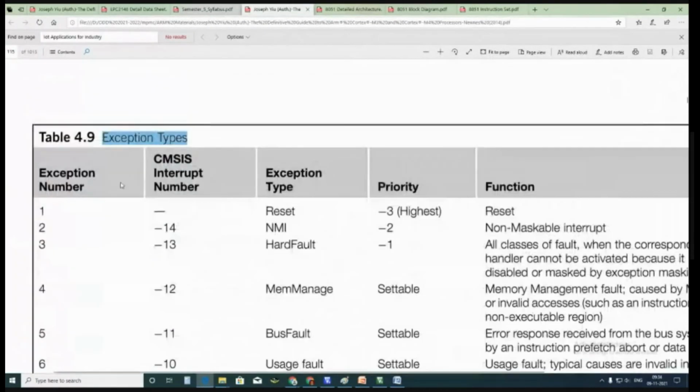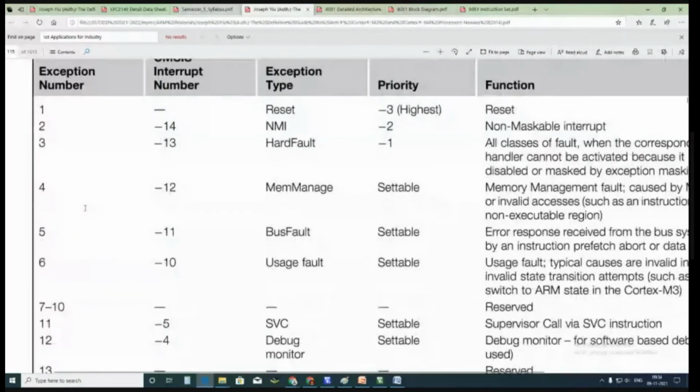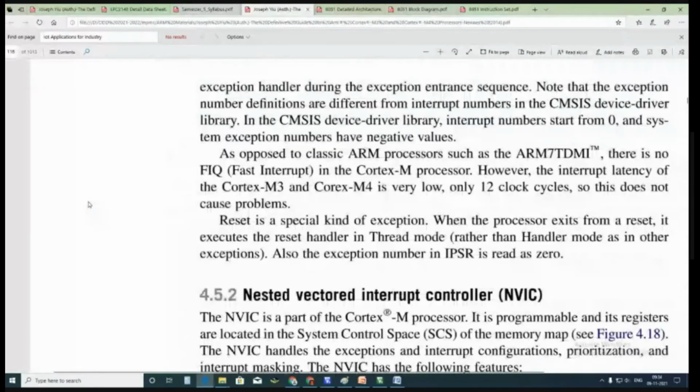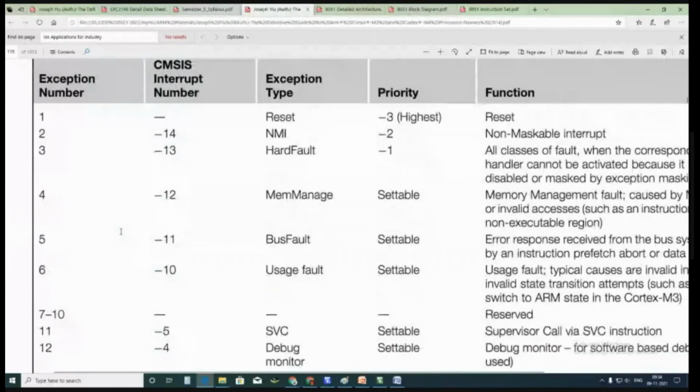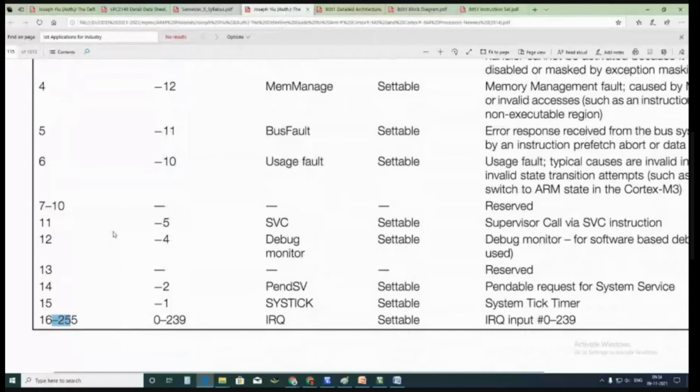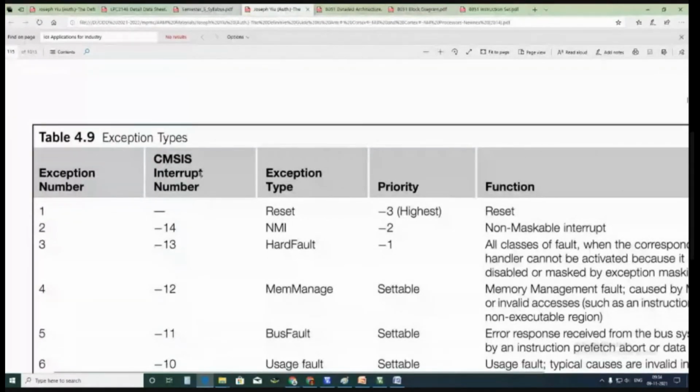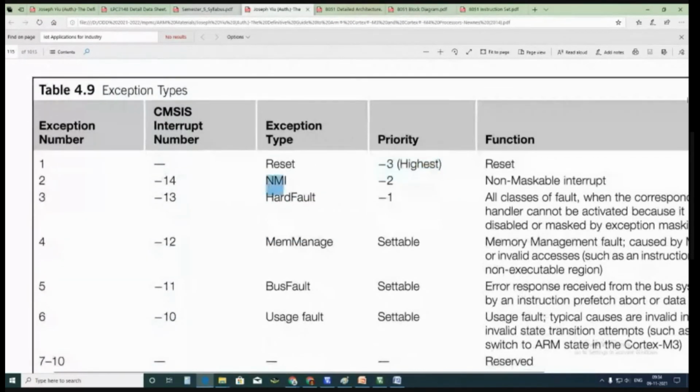You can see there are 255 exceptions. Here you can say 255 interrupts. What are they? Reset is one interrupt, which is the highest priority, and the non-maskable interrupt is the other highest priority interrupt.